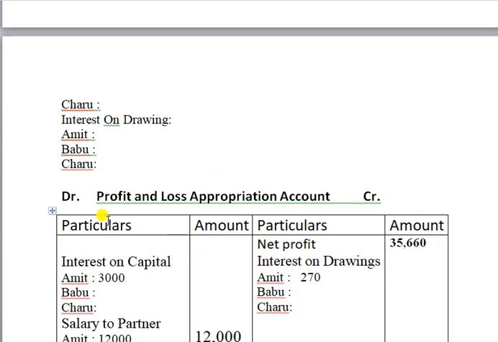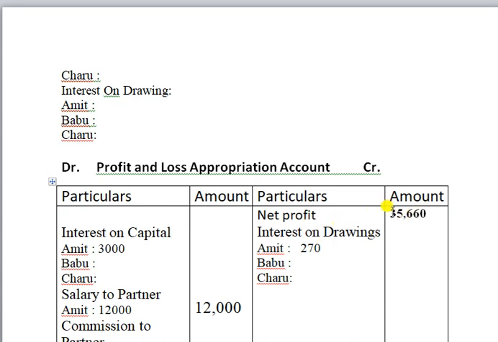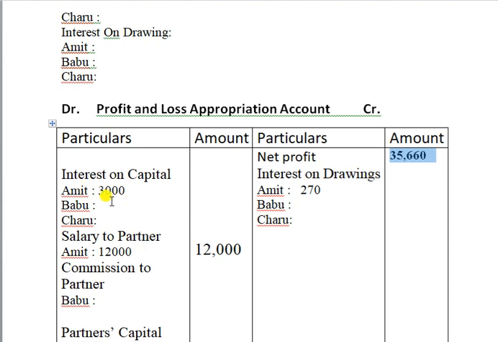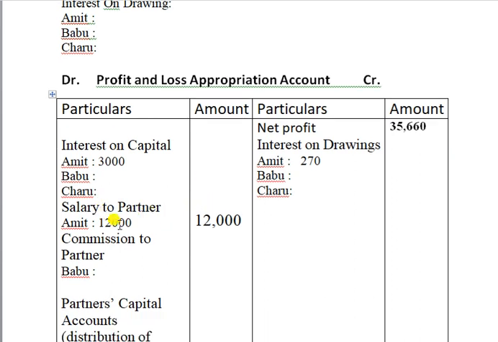Then we go to the preparation of the P&L appropriation account. We write first 35,660 rupees here. And then we go to the appropriation, interest on capital. For Amit, we calculated 3,000 rupees, and I wrote it here. Then you have to calculate the others here and here, put an underline and write the total amount in the outside column. Salary to the partner, only Amit is getting this one. So I put it here and in the outside column I put 12,000 rupees.